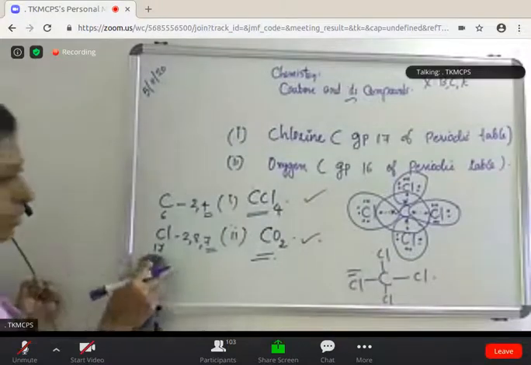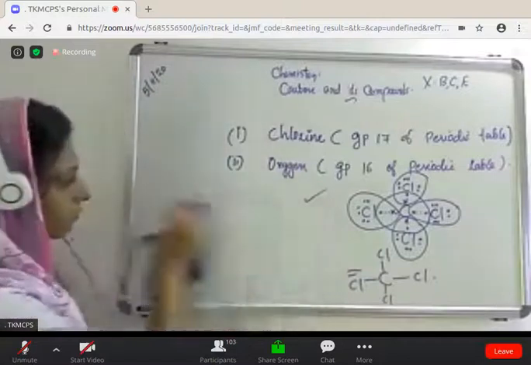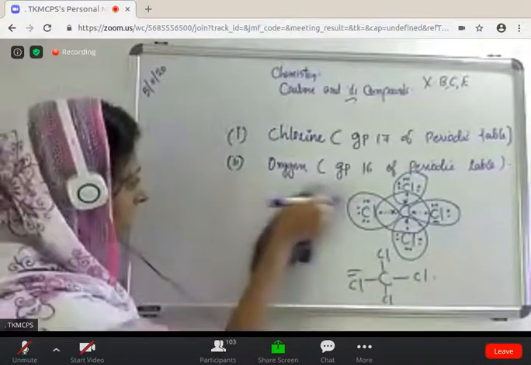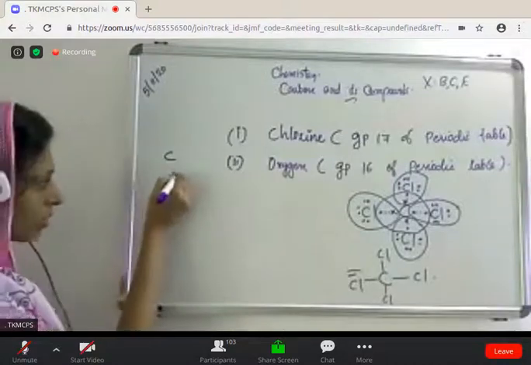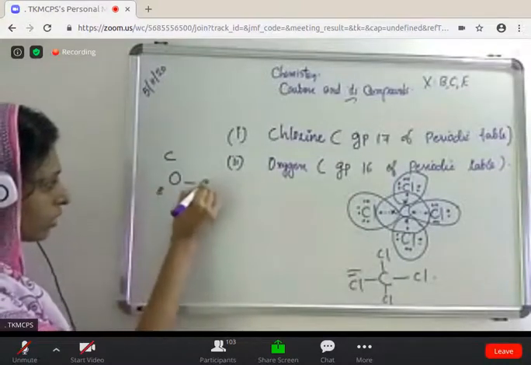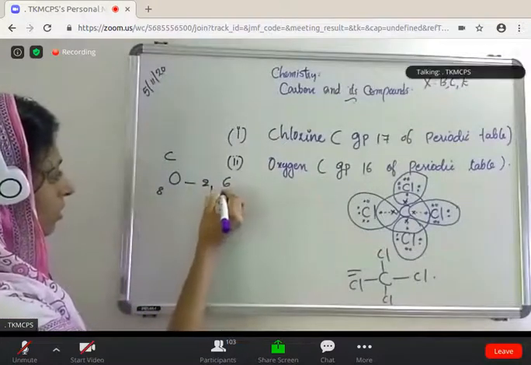Yeah, then carbon dioxide. Same way you have to write the electronic configuration of carbon, you know that. Oxygen, atomic number 8, electronic configuration 2, 6.